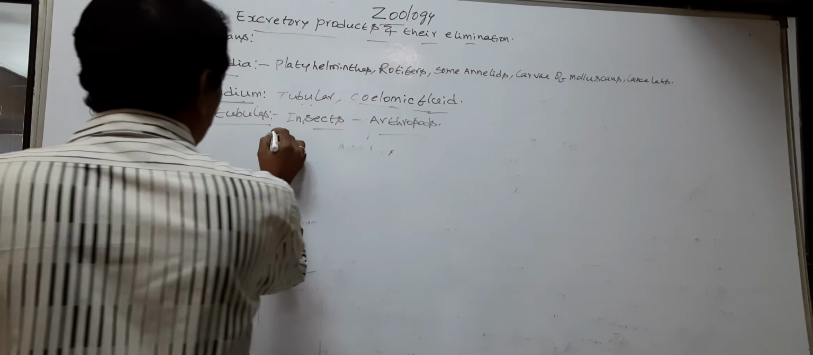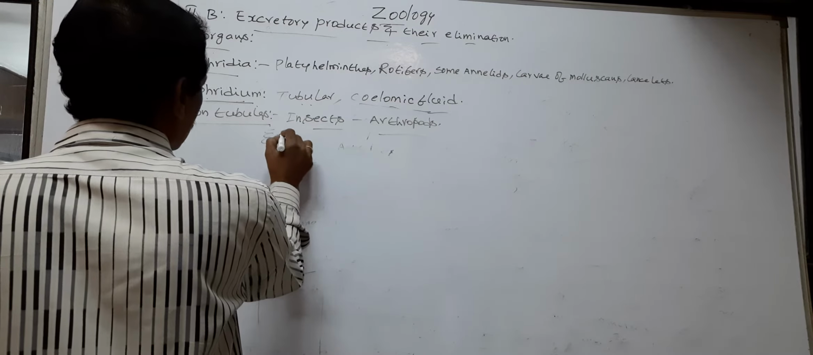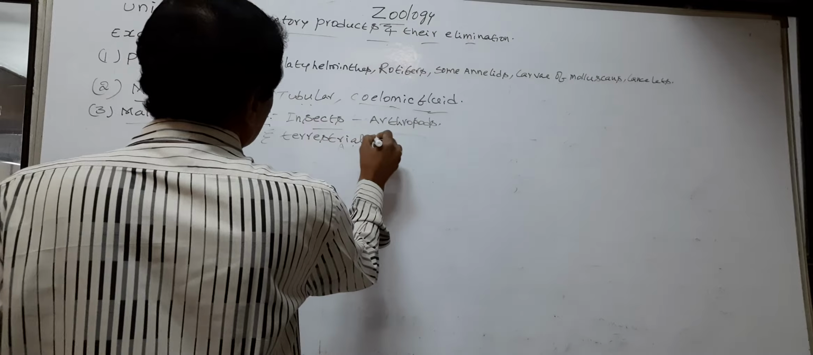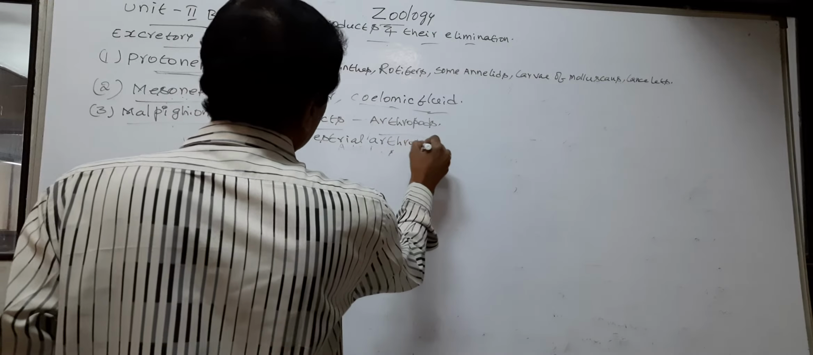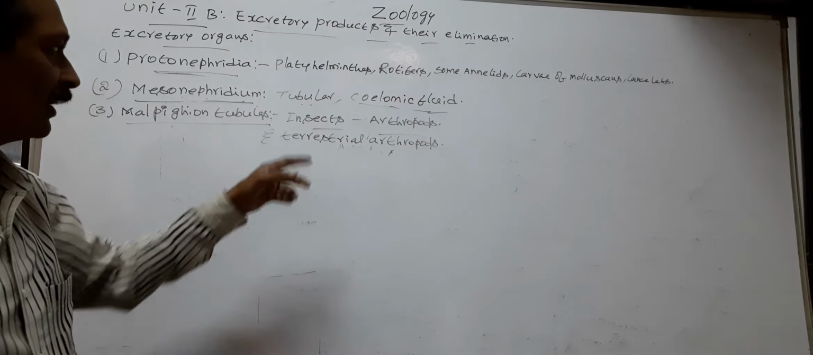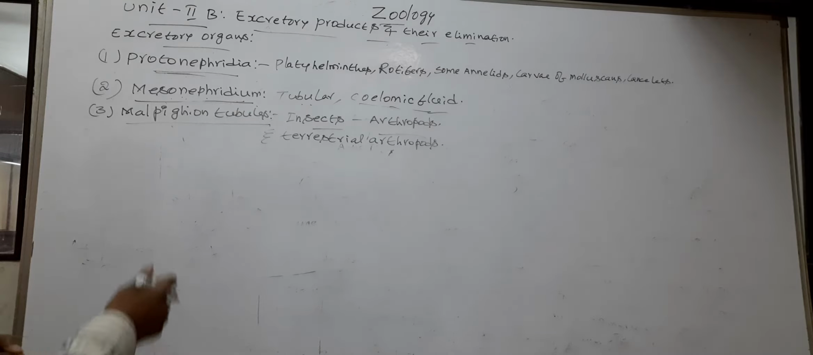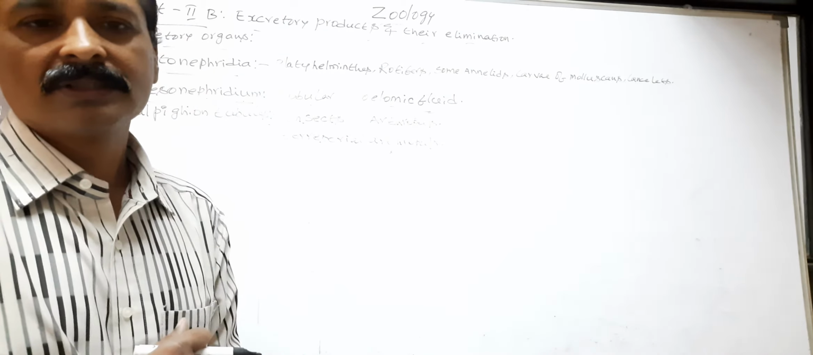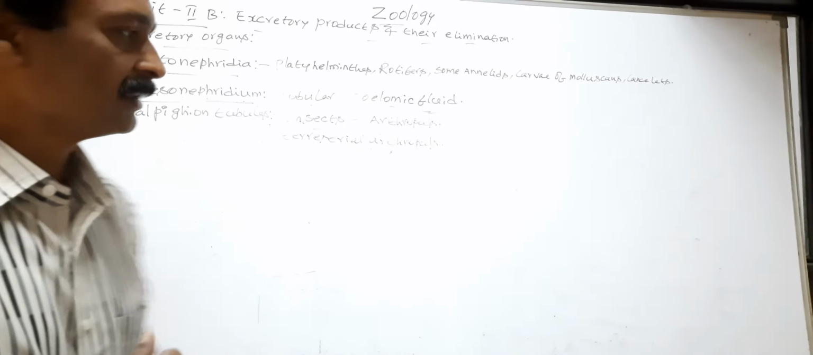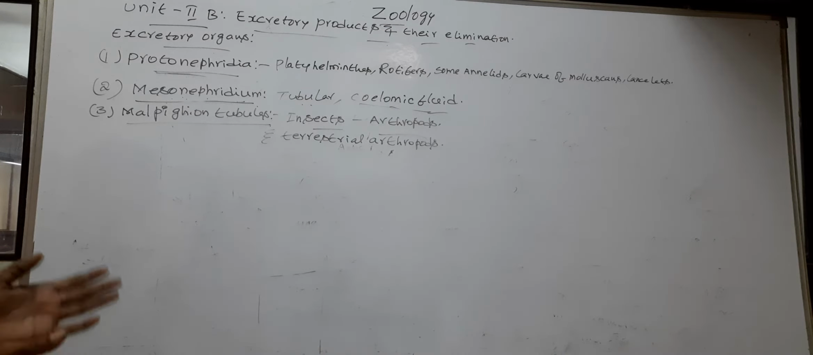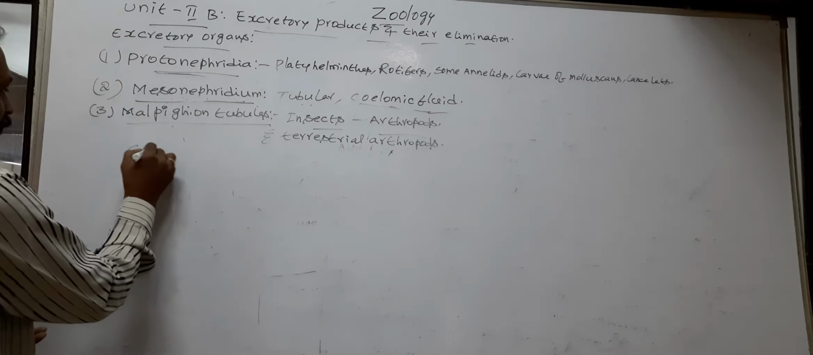And terrestrial arthropods also possess Malpighian tubules. So Malpighian tubules are found in insects of arthropods and terrestrial arthropods. The Malpighian tubules are blind-ended, thread-like tubular structures. At one side the Malpighian tubules are closed and the other side opens into the alimentary canal. For example, cockroach.